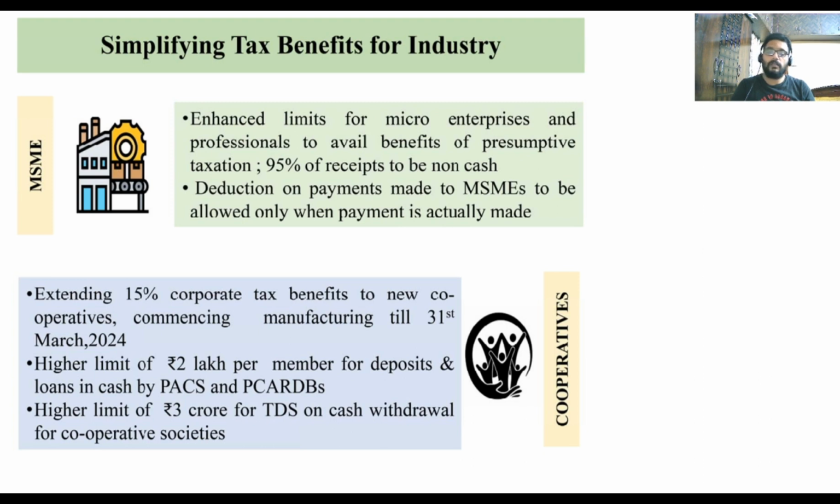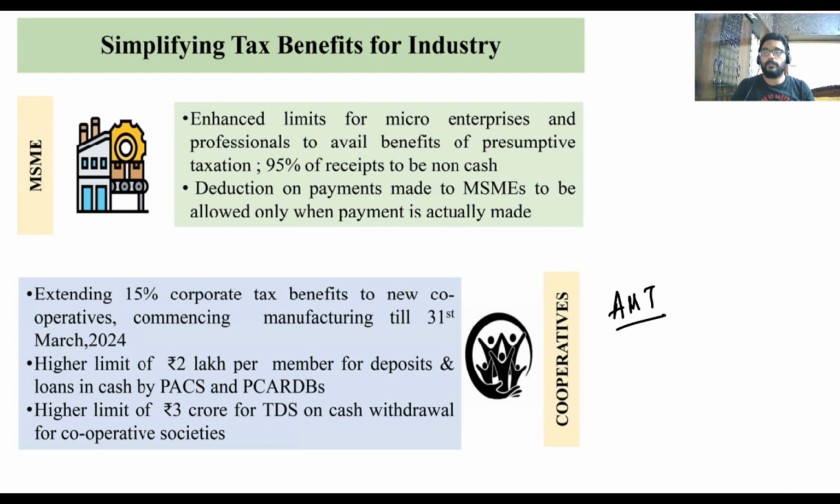Okay. See, earlier, what are the benefits we have given? Cooperatives do not pay corporate tax, even though they pay alternate minimum tax. That was around 15 percentage. So, a higher limit of 2 lakhs per member for deposits and loans in cash for PACS and PACARDBs. These PACS are those rural related cooperatives.